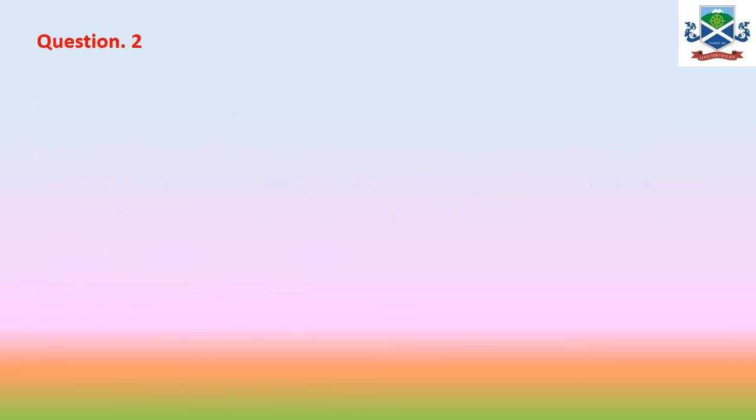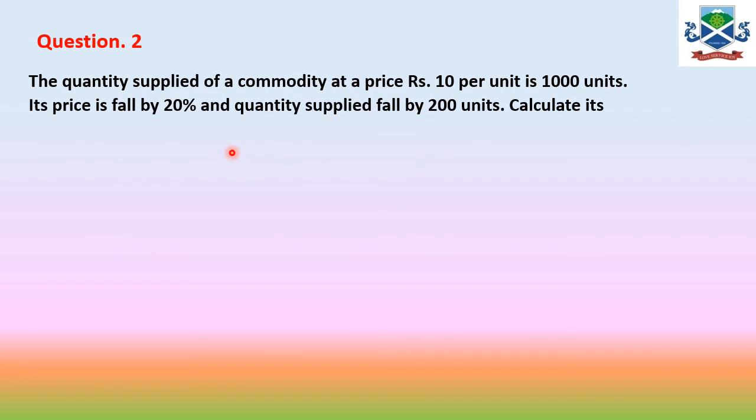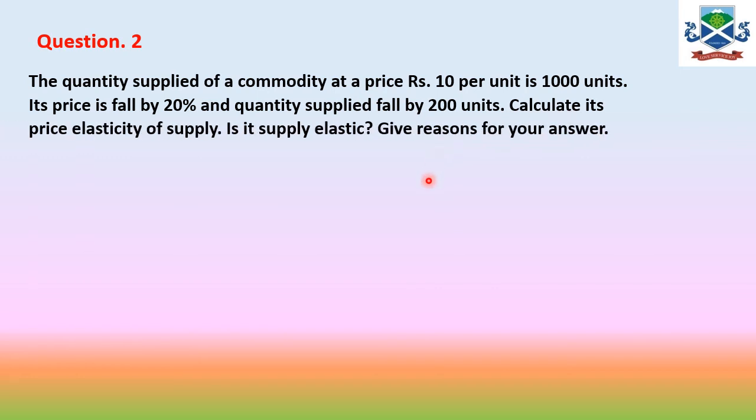We move to another question, that is question 2. Here the quantity supplied of a commodity at a price of rupees 10 per unit is 1000 units, and if the price falls by 20%, the quantity supplied falls by 200 units. Fall by what is there? Remember, this "by" means delta. Even previously I have said it; by means you have to remember it. So calculate its price elasticity of supply, and is supply elastic? Give reason for your answer.